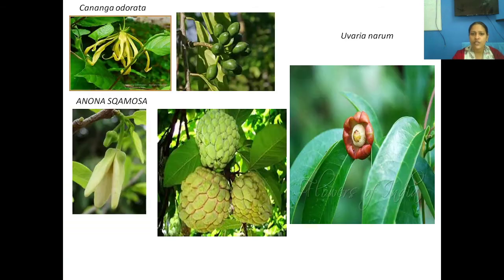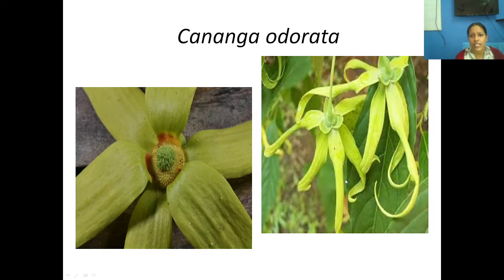Okay, so today we are going to deal with the different plants coming under Annona category. So Annonaceae family comprises of Cananga odorata, Annona squamosa and Uvaria narum. This is a Cananga odorata with its fruits and Annona with its fruit, and this is a Uvaria narum. Okay, so now we'll move to the Cananga odorata.